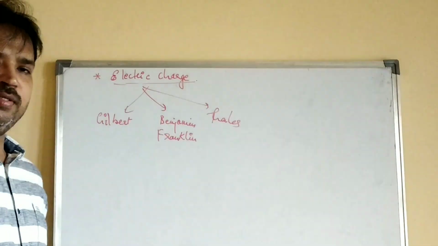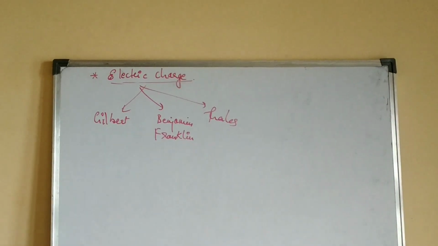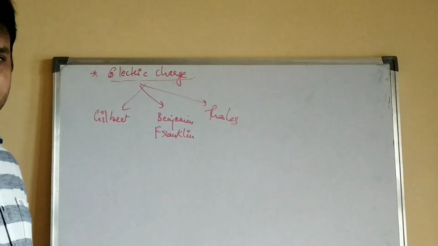Okay, they all did the experiments. Based on their theoretical observation and practical observation, they came out with the concept of the electric charge.